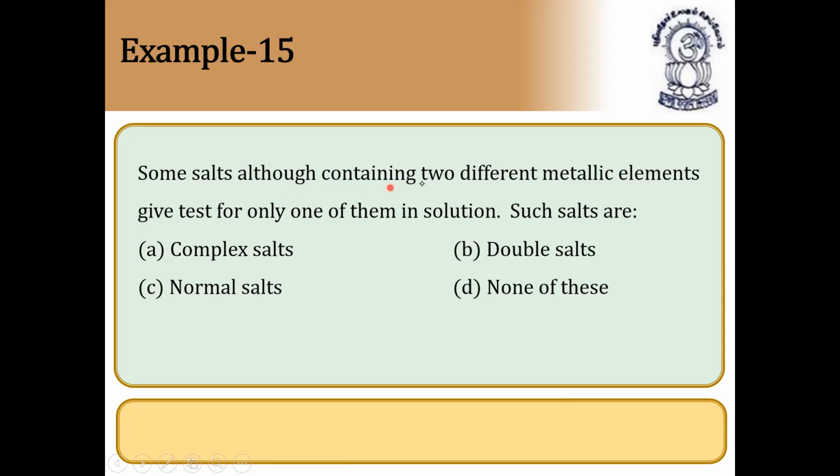Some salts, although containing two different metallic elements, give test for only one of them in solution. Such salts are called complex salts, double salts, normal salts, none of this. Straight question, it is complex salts. Even though they contain two different metallic elements, they can give test only for one of them in the solution. So all complex compounds will give confirmatory test for the metal in the solution form. Next question.